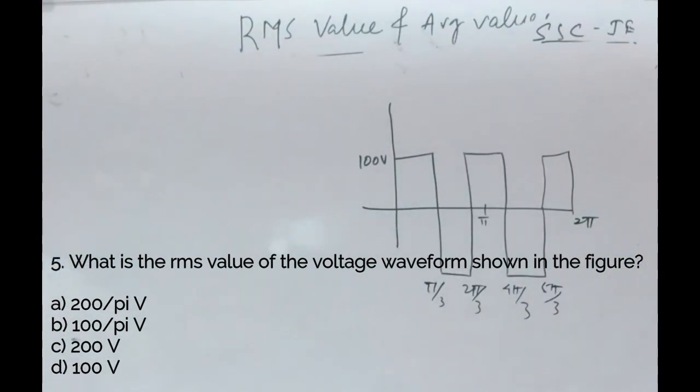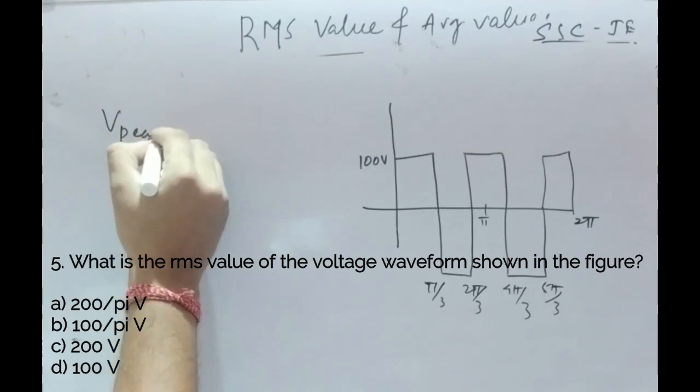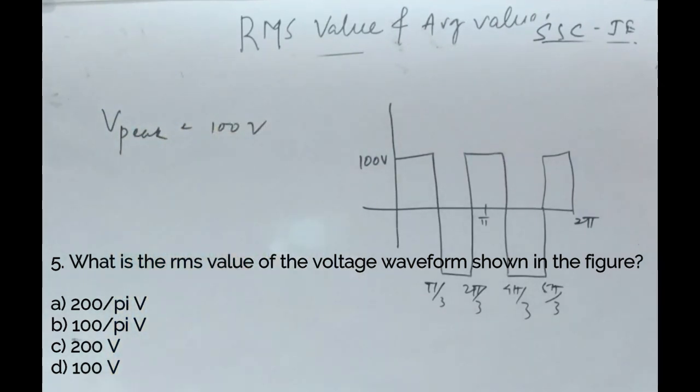So this is the waveform, and you can see it is a square waveform. I've given you the formula for the square waveform. The RMS value of the square waveform is the same as the peak value. Here the peak value of this square waveform is 100, so V peak equals 100 volt.